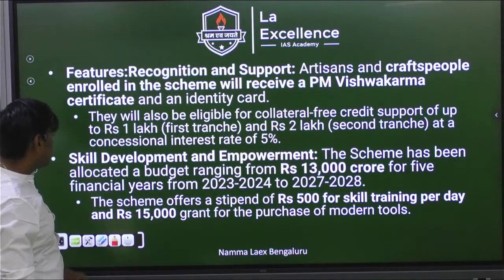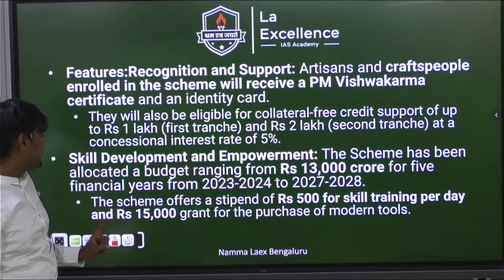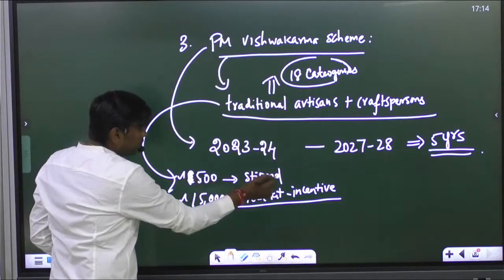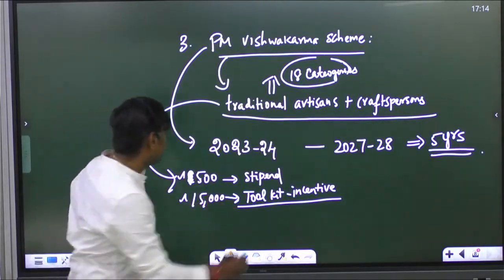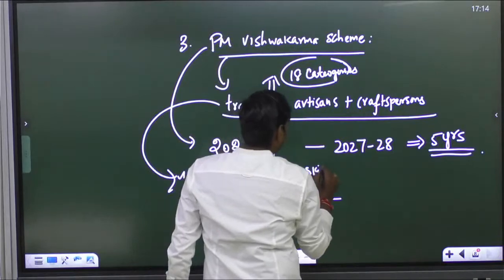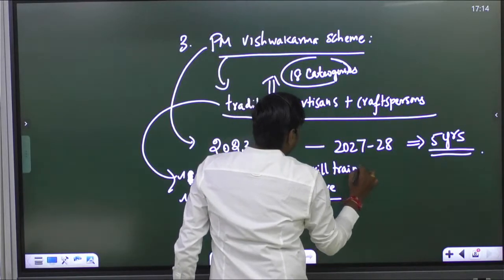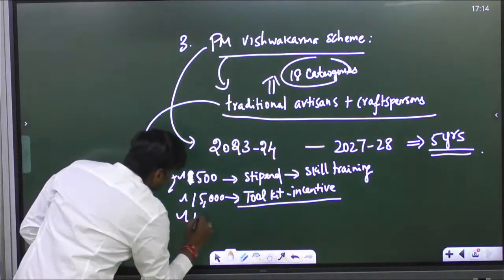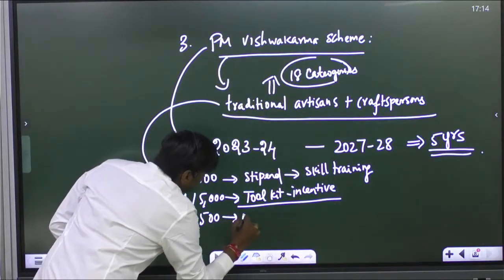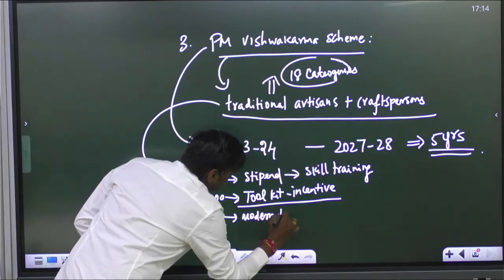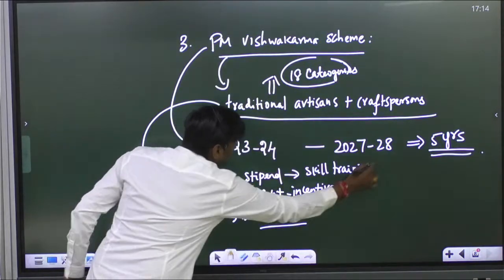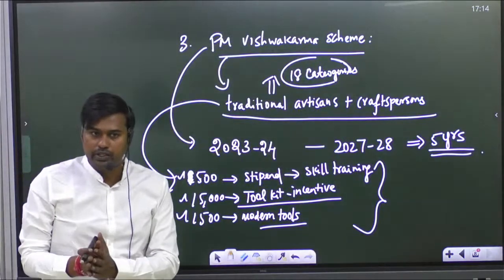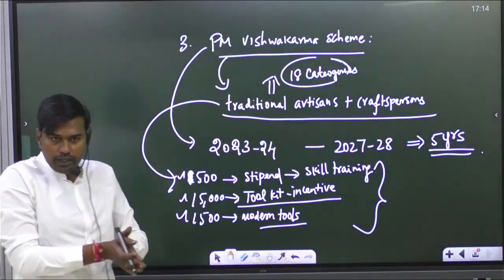Yes, 500. Write it. 500 for skill training. What you have written? 1000, not 1500. 500 is given as stipend for skill training, and 15,000 for the toolkit initiative, and 1,500 rupees will be given for purchasing modern tools. So overall, three kinds of incentive are provided. To whom is it provided? For the persons who are doing this skill training.